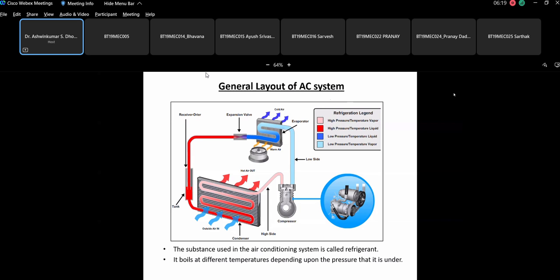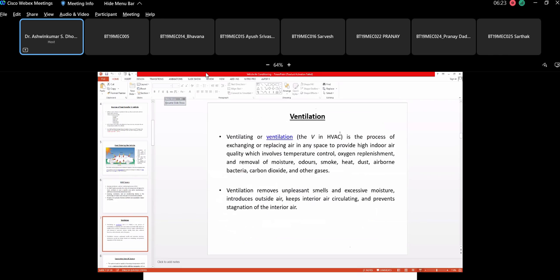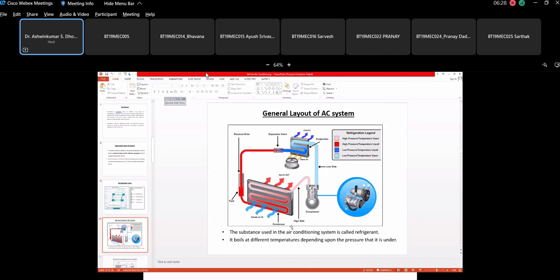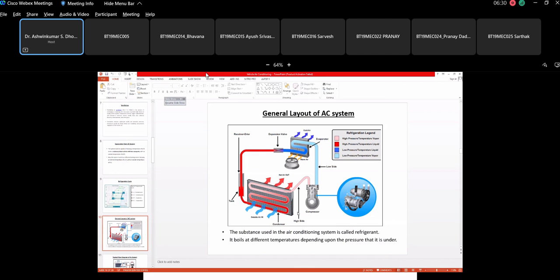So let us try to see how we can draw this particular cycle. Sir, we will actually draw its layout, and I will tell you with the values of the temperature and